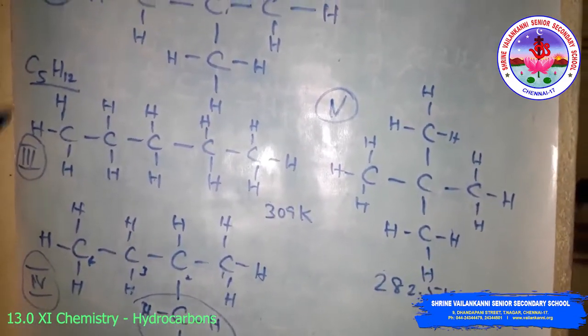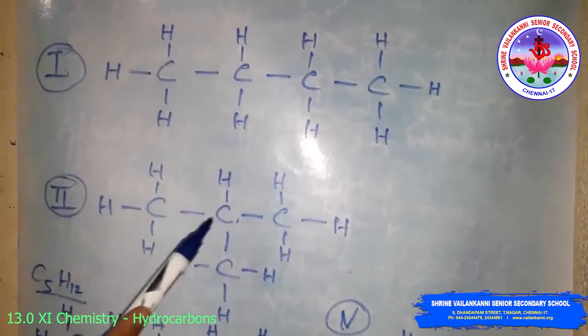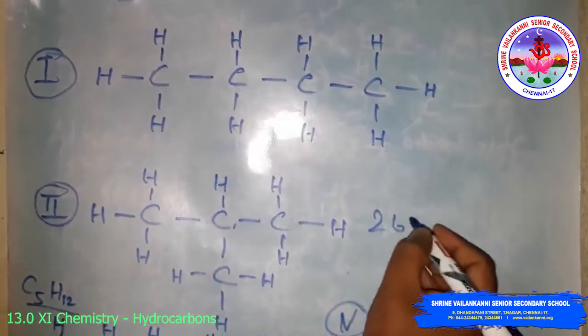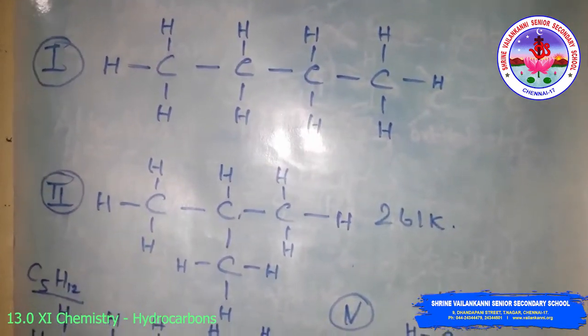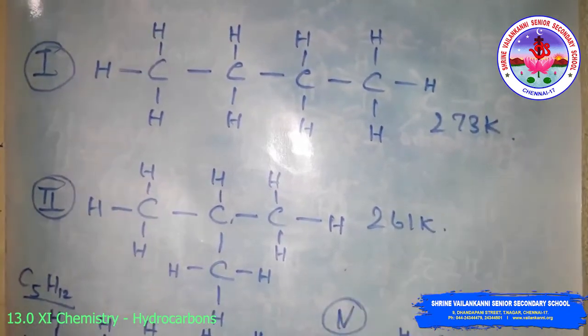Look at this. Structures 1 and 2 possess the same molecular formula but differ in their boiling point. Here the boiling point is 261 Kelvin, and this one has 273 Kelvin.